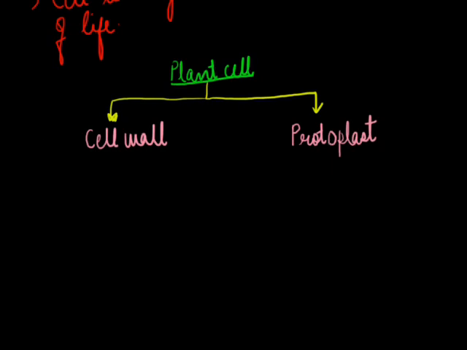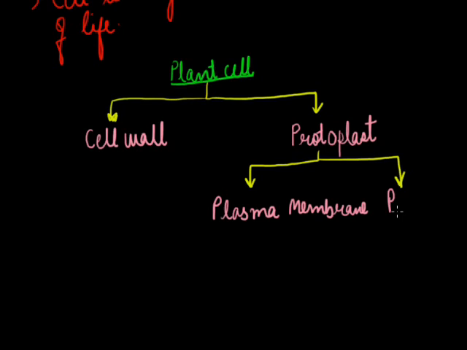Now, if we further divide this protoplast, the living part of the cell, we will divide it into two parts. Here is the plasma membrane and here is the protoplasm.